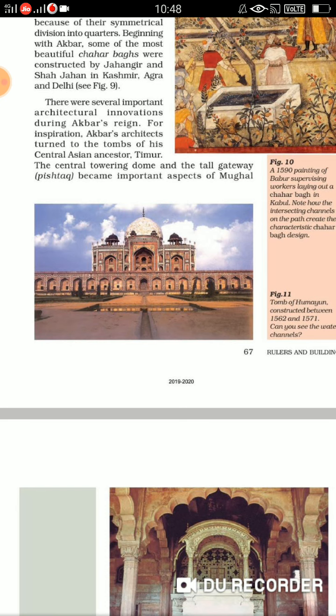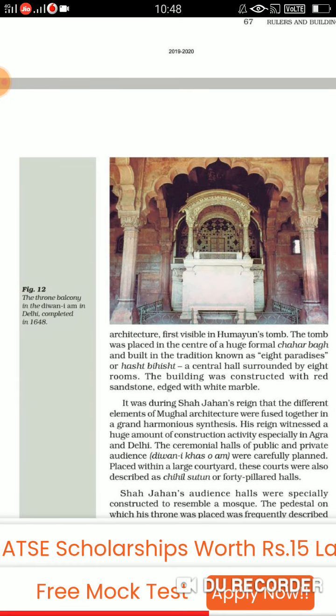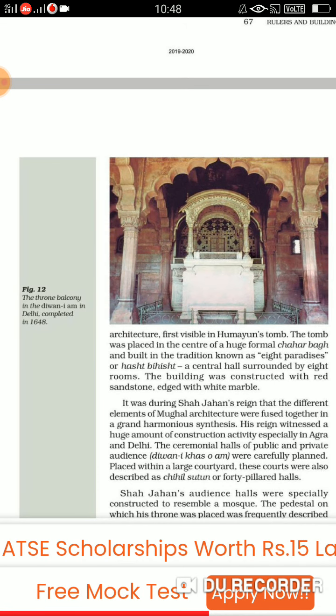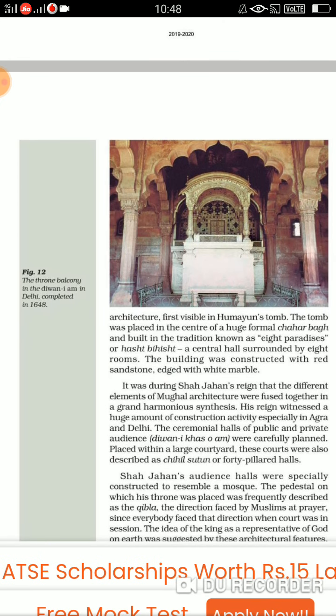The central tower, you can just see the tomb in figure 11. So by getting inspired from this, he constructed Humayun's tomb as well. Fine. So it became now a part of Mughal architecture, first visible in Humayun's tomb. So Akbar was inspired, and then he constructed Humayun's tomb. Now the tomb was placed in the center of a huge formal Chahar Bagh. You can see the tomb is in the center, and on the 4 sides it has the Chahar Bagh.